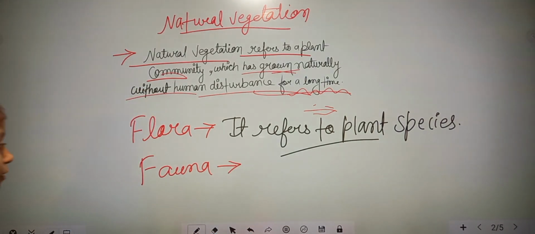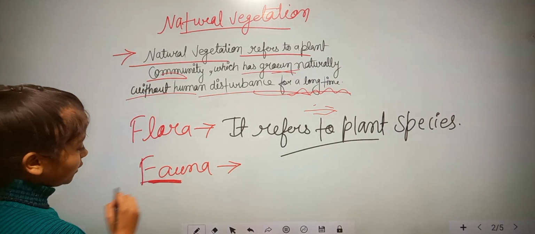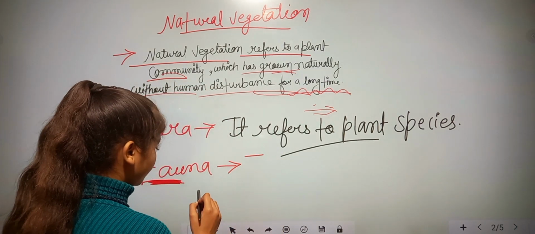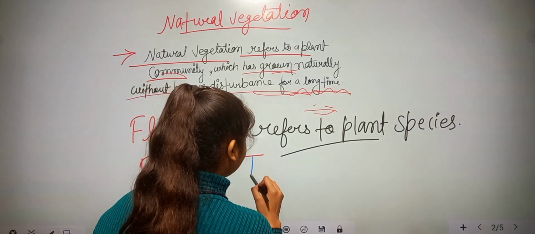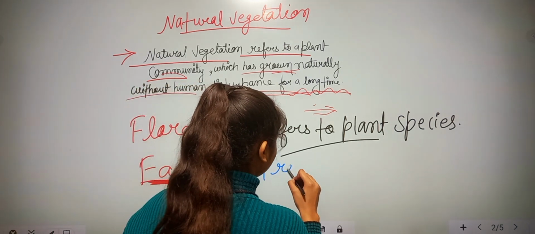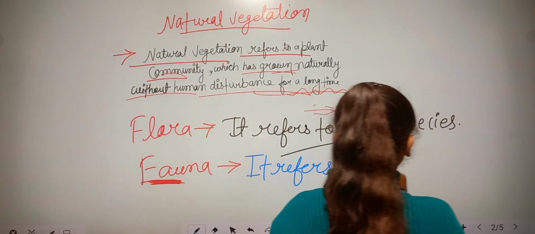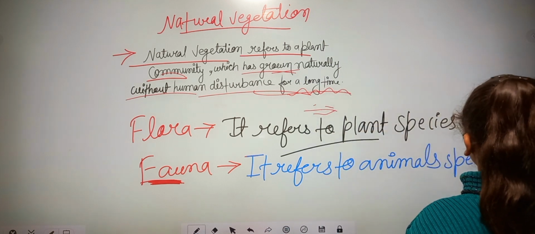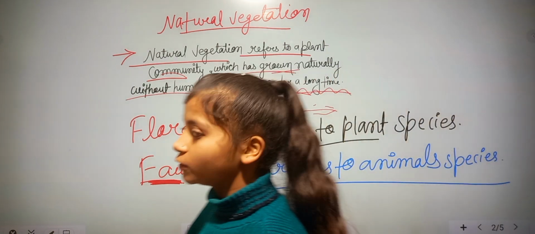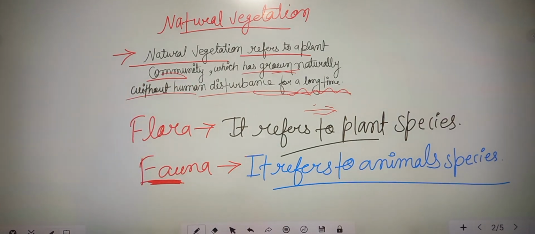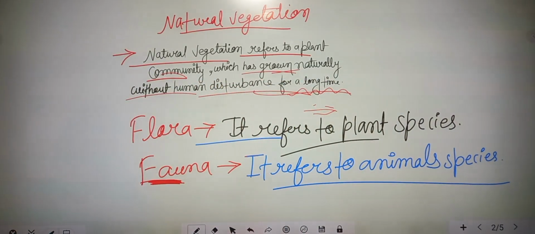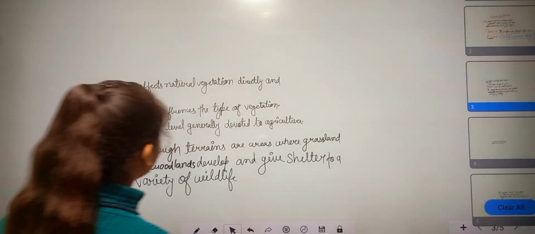The trick is that after F we get A, so A for animal. It refers to animal species. I hope you all know these two terms, what is flora and what is fauna. Flora is a term that refers to plant species, and fauna is a term that refers to animal species.